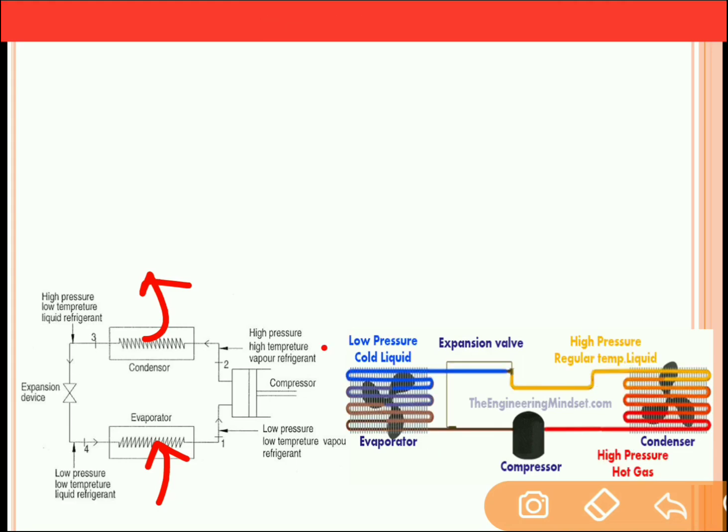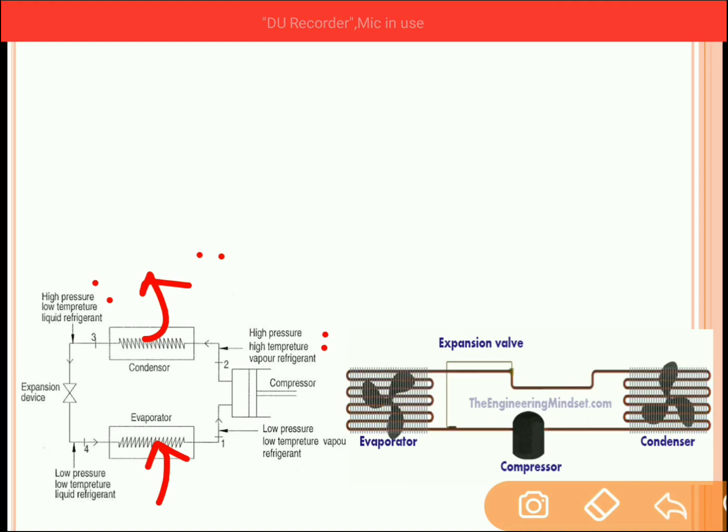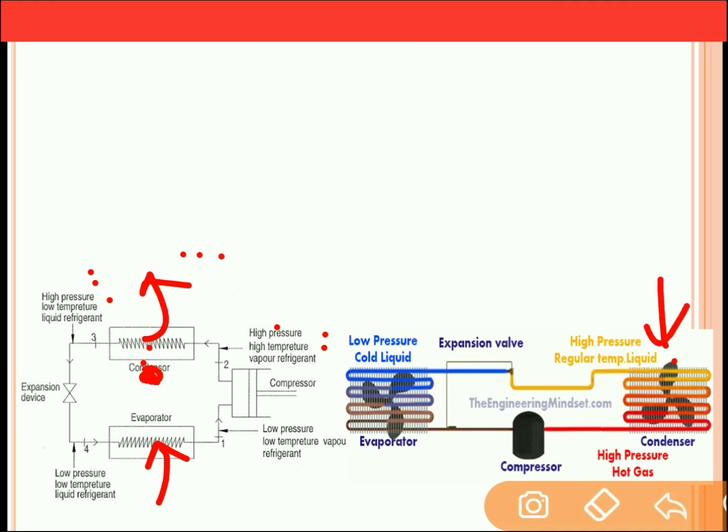Now as the refrigerant rejects the heat to the surrounding, its temperature reduces. So from high temperature, refrigerant will convert into low temperature, and during this heat rejection, phase transfer and the temperature both will reduce. It means what? The heat, sensible heat as well as latent heat, both is transferred to the surrounding. In the condenser, there is a fan which causes the heat transfer from the refrigerant to the surrounding air. So at the exit of the condenser, you have high pressure, low temperature liquid refrigerant.